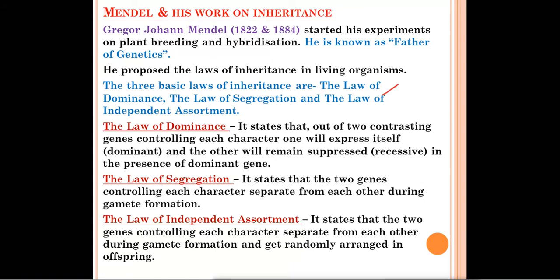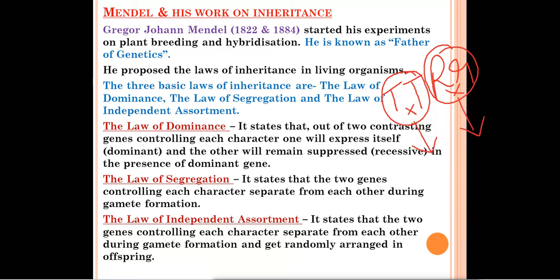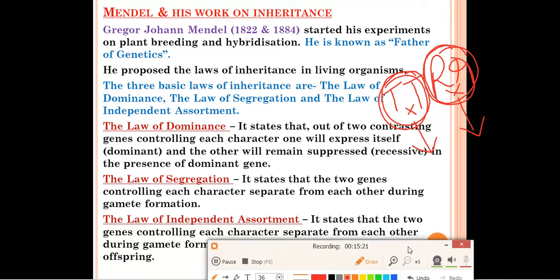For example, here we have capital T, and here we have this one. This represents one character and this represents another character. The meaning of independent assortment is that the tallness of a plant will be dependent on itself, and the color or the shape of the seed will be dependent on itself. They take care of themselves and are not interfering with each other. This gene will be dependent on itself and this gene will be dependent on itself. They will not interfere in each other's matter.